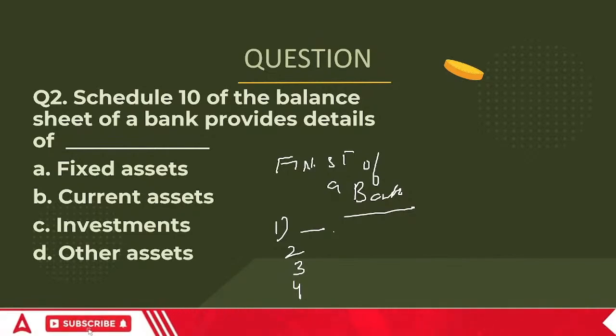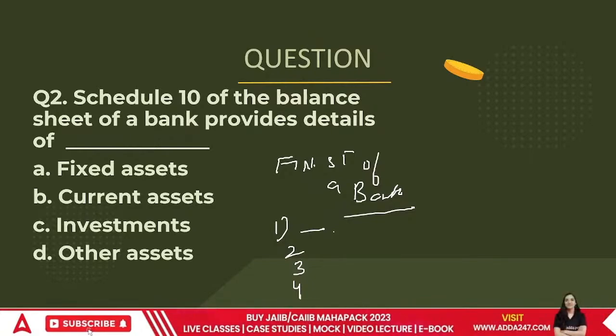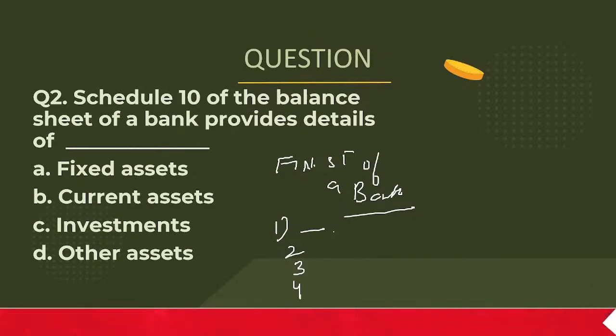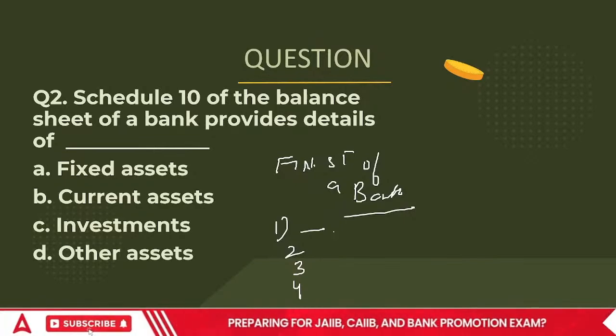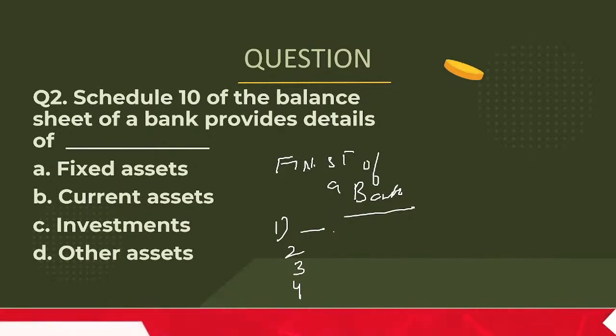The schedule 10 of the balance sheet of a bank provides the details of what? Fixed assets, current assets, investments, or other assets. The schedule 10. Let me give you a hint.